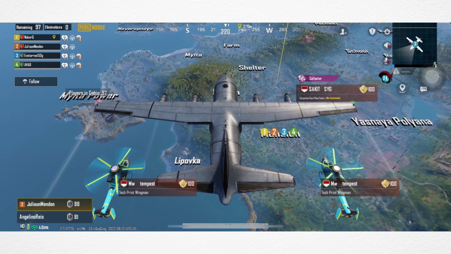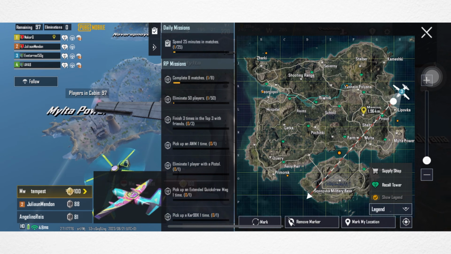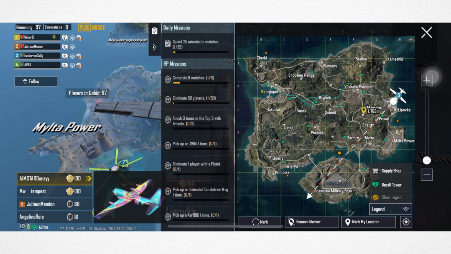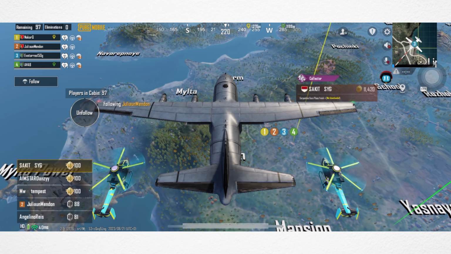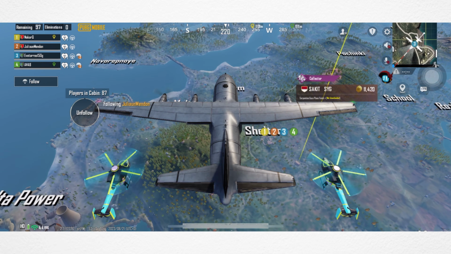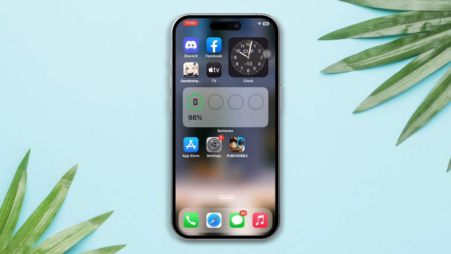Is your PUBG Mobile sound not working on your iPhone? In this video, I will walk you through some troubleshooting steps to fix the sound or sound glitch issue in PUBG Mobile. So, let's get started. Before you do anything, make sure your phone is not in silent mode. If it is, then turn off the silent mode.